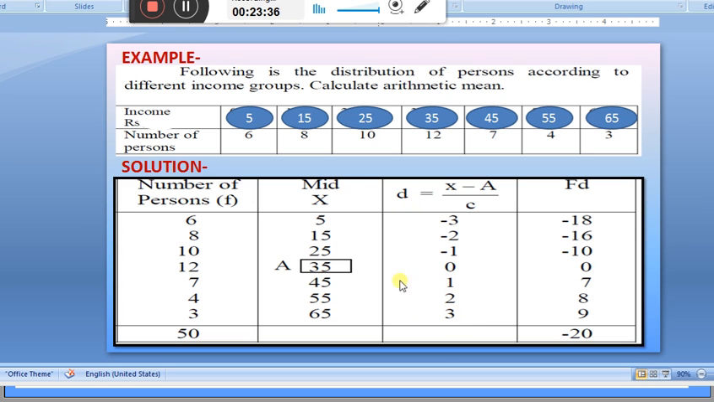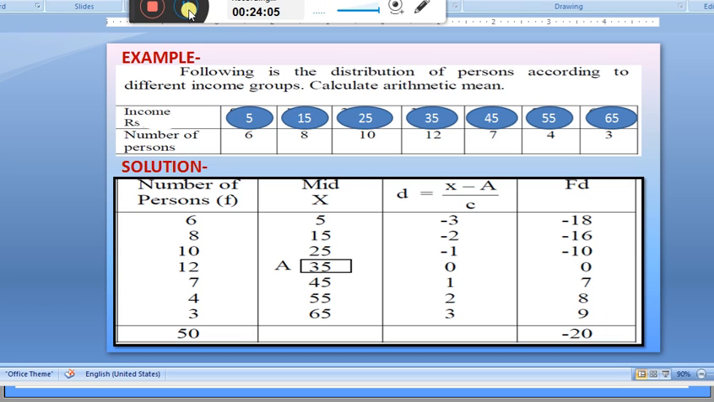These are the di values and these are the fi values. What is fi di? 6 into minus 3 is minus 18, 8 into minus 2 is minus 16, 10 into minus 1, that is minus 10, and 12 into 0, that is 0, 7 into 1 is 7, 4 into 2 is 8, and 3 into 3 is 9. That is summation fi di is minus 20.